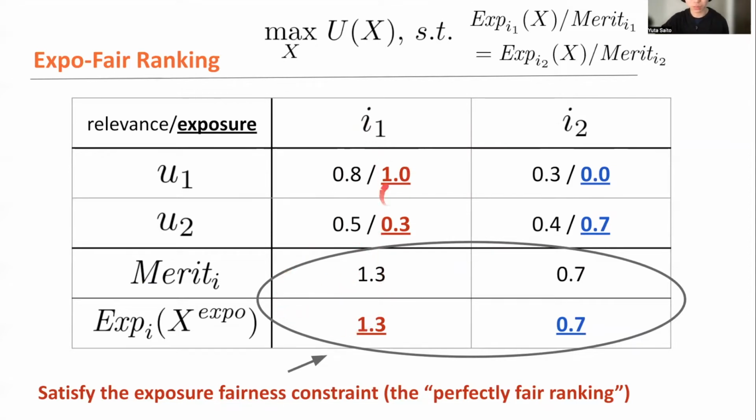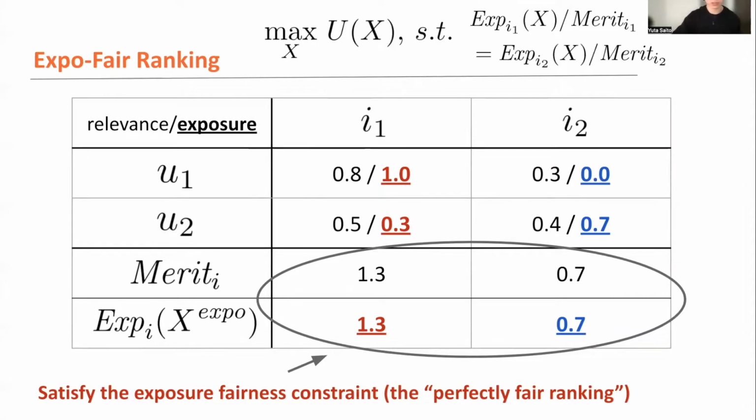So 1 plus 0.3 is 1.3, and the remaining 0.7 is allocated to the second item as the total amount of exposure. So we realize that under this stochastic ranking, the exposure fairness constraint is perfectly satisfied, right? In other words, this is the perfectly fair ranking suggested by the exposure fairness framework, because we perfectly satisfy the exposure fairness constraint.